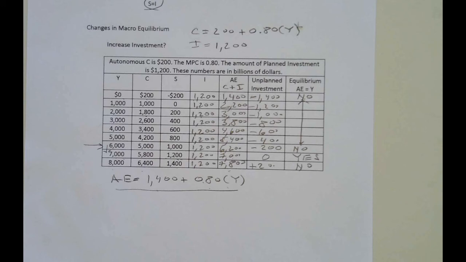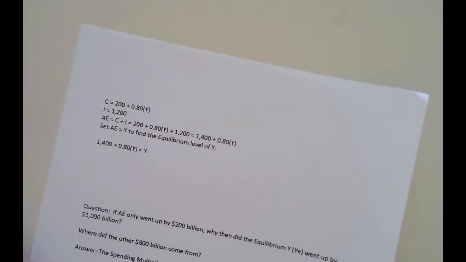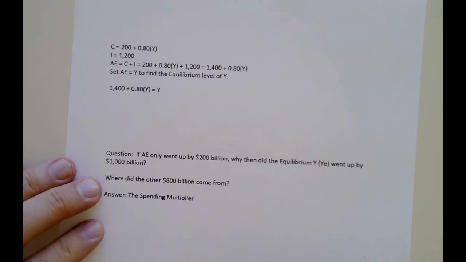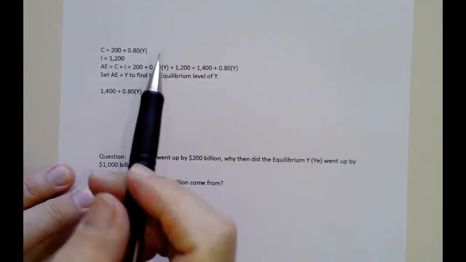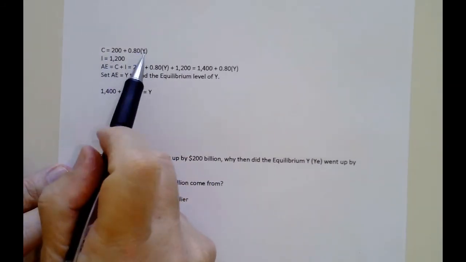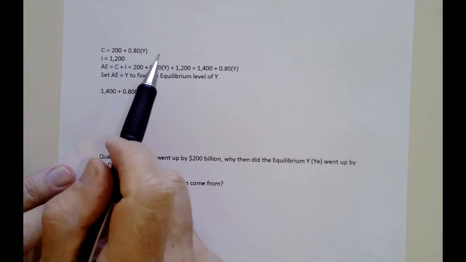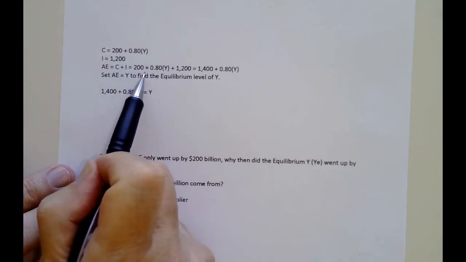We can also solve for equilibrium by using algebra again. So what I did here is what I did on the other page. This is our consumption equation. That hasn't changed. Investment is now 1,200. I simply add them together. This is your consumption equation here.